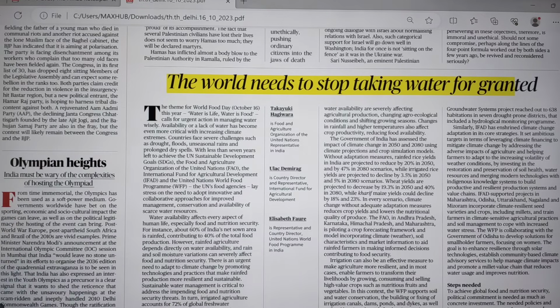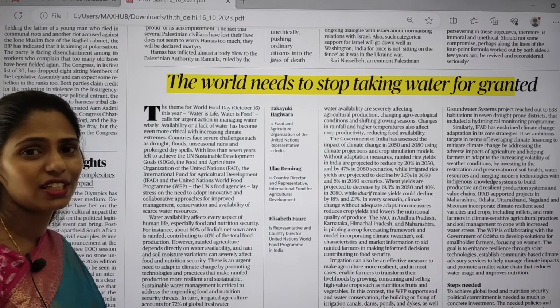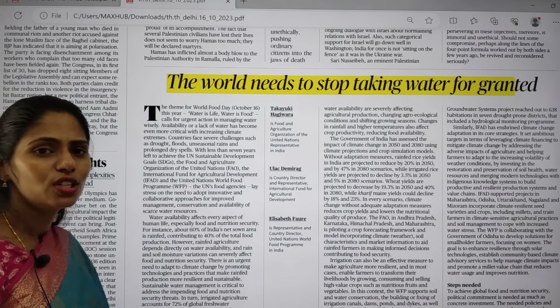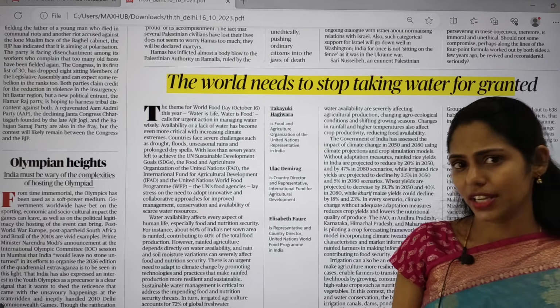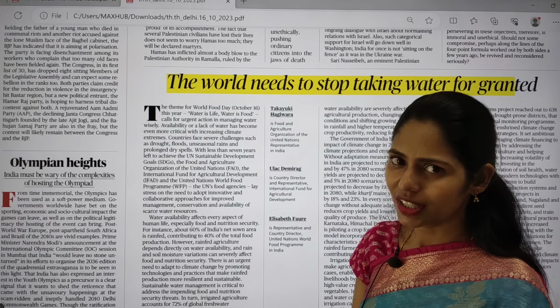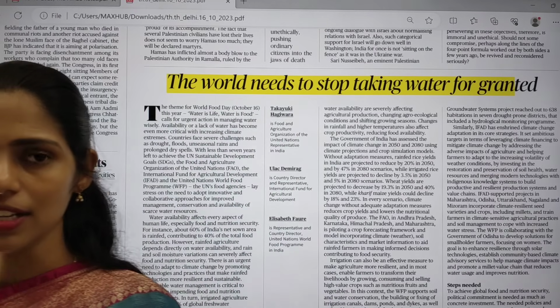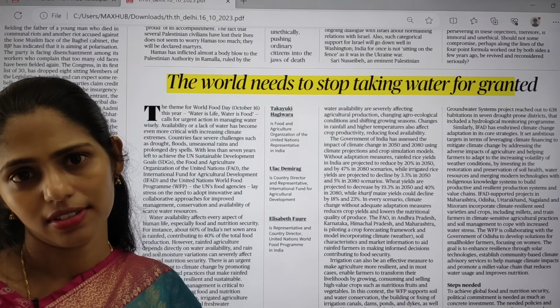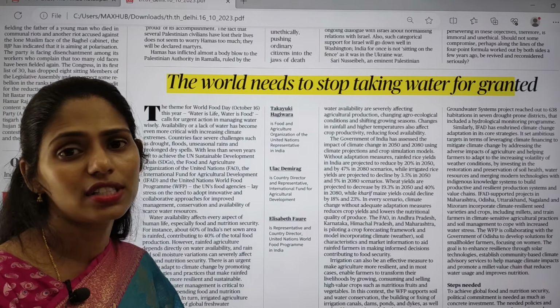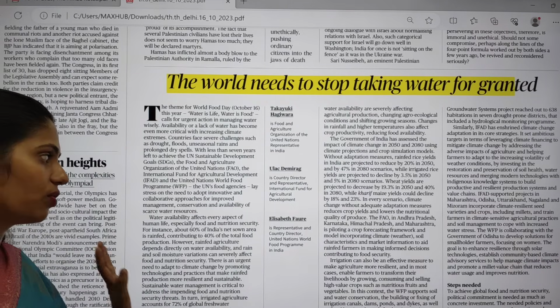Okay, so here we have to know about World Food Day. The theme of this year is water is life, water is food. Without water, we can't go for cultivation. But the challenge here is, because of the climate crisis, water scarcity is seen, and even water exploitation is seen in a number of areas. In some metropolitan cities, they are facing a water crisis. Whenever we are not saving water, we are not going to save food in the future. So this is the idea of this article.